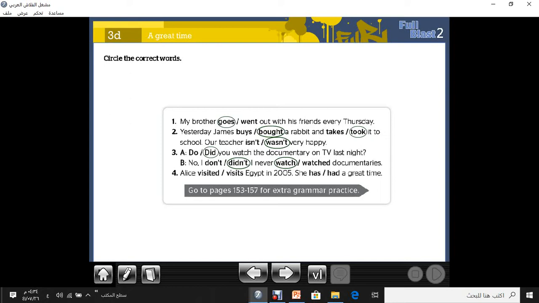The last one: Alice visited or visits Egypt in 2005. So this 2005 is a past year, a year which has passed. Alice visited Egypt in 2005. Excellent. Visited. This is past simple. She has or had a great time. She had. This is past simple. And we will have more exercises on this rule, past simple and present simple, in the workbook, but after some time at the end of our lesson.